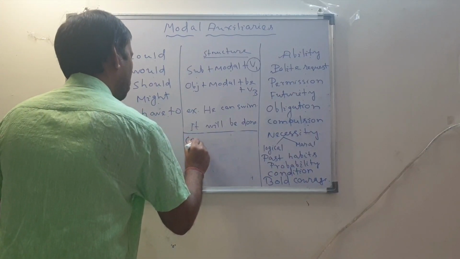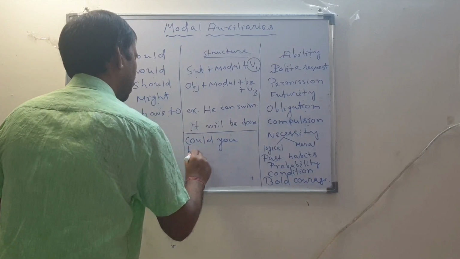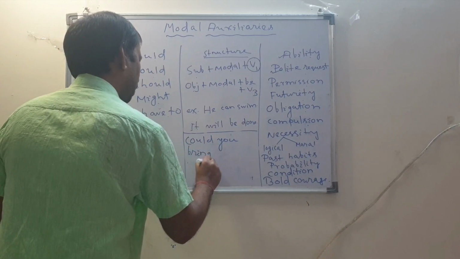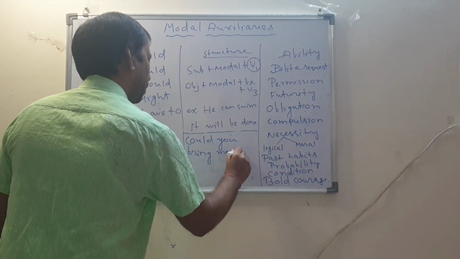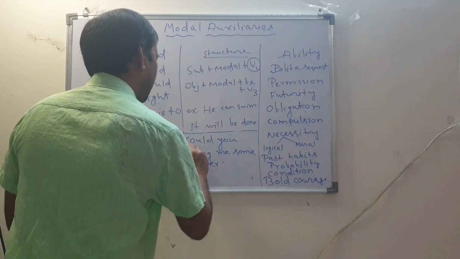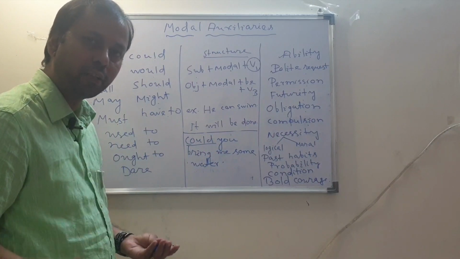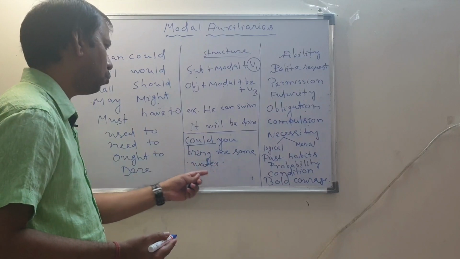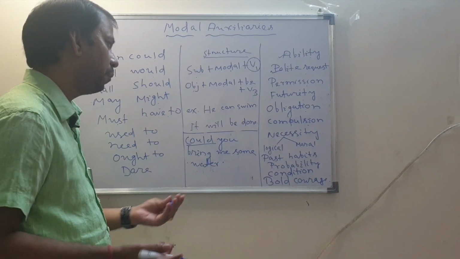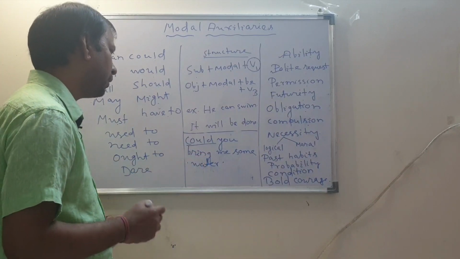If I say, could you bring me some water? So this word totally changes the meaning of the sentence. Could you bring some water sounds more polite. Bring me some water seems like an order, but could you bring means it's a request.